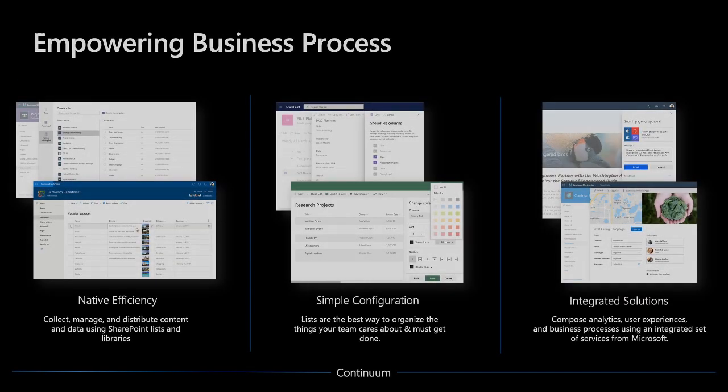And it's important to keep in mind that there's a spectrum of business solutions that you can build on top of lists, from very simple to very complex. So just by building a list, you're realizing a business process by having a central point of truth for the information that your team is working on. Just by putting data in the grid and sharing it, you've started a very simple business process. On top of that, I showed you how easy it is to layer on conditional formatting and rules to do lightweight orchestration and management of data.